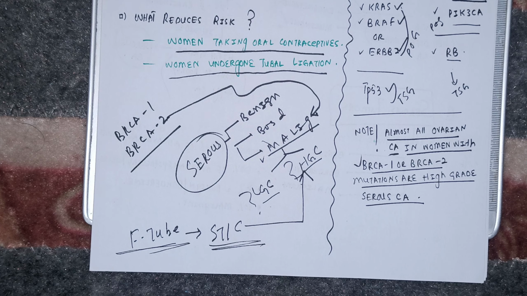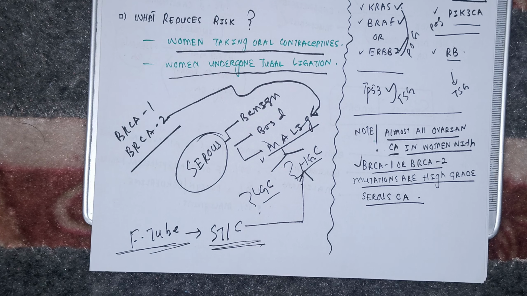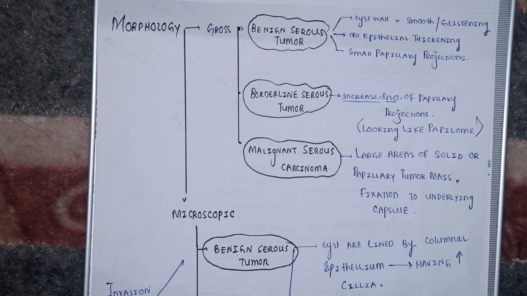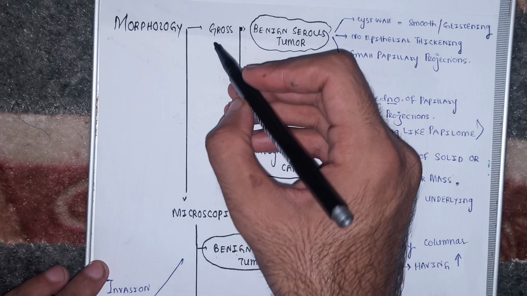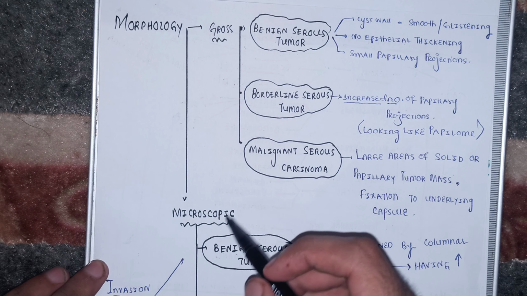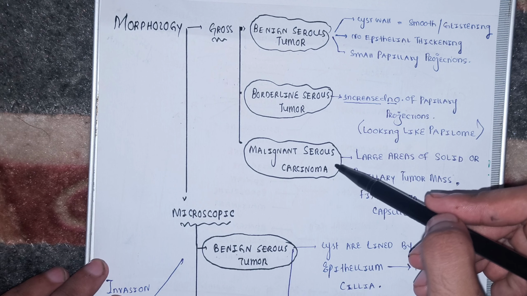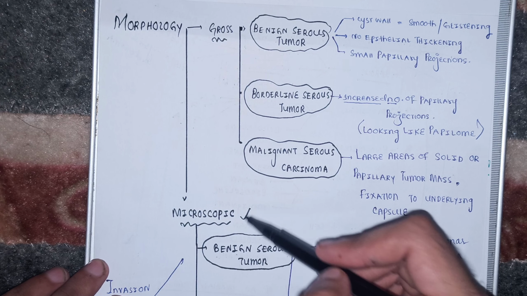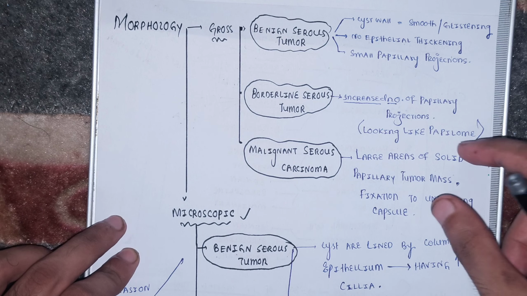I'll now be talking about the morphology of the serous tumors, benign, borderline and malignant. Beta, morphology of the serous tumors of the ovary, we will look at first grossly and then microscopically. Grossly, we will see the benign tumor, borderline and the malignant serous carcinoma, and microscopically we will see all these conditions, benign, borderline and the malignant one.